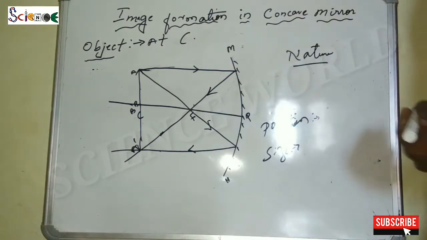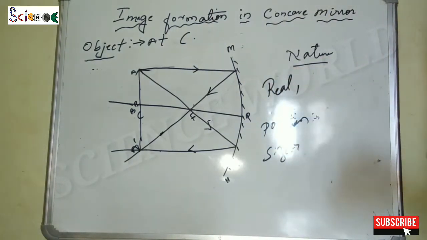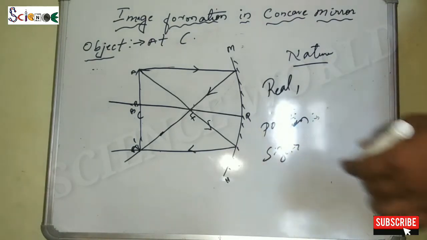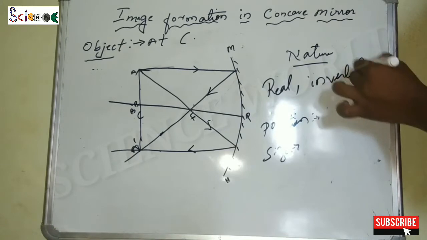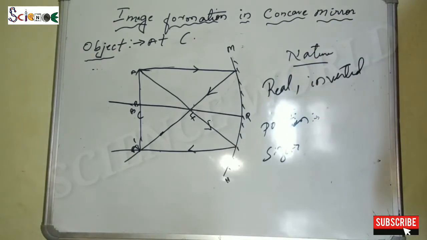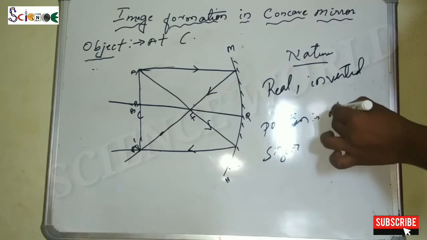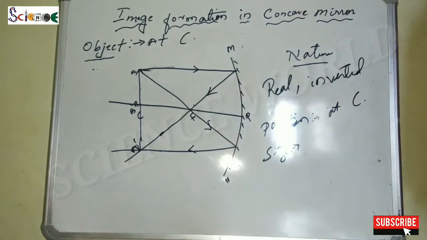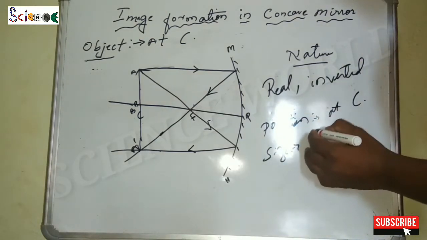Now let us see the nature. The image is formed on the left-hand side, so it is the real one. And what is the other nature, inverted or erect? That is inverted because it is below the principal axis. Let's see what is the position. Exactly on C, the position of the image is at C. What is the size? Actually the size of the image will be the same size.